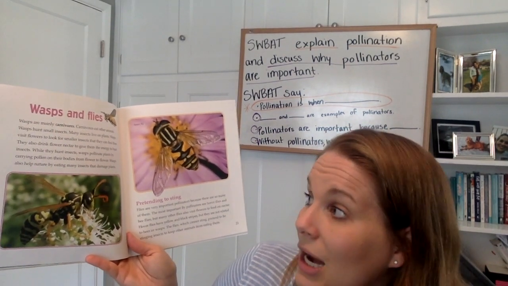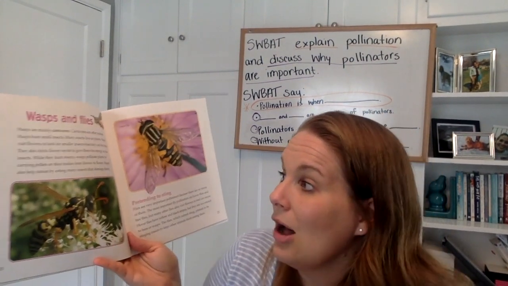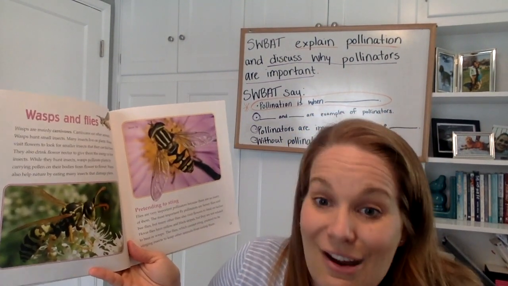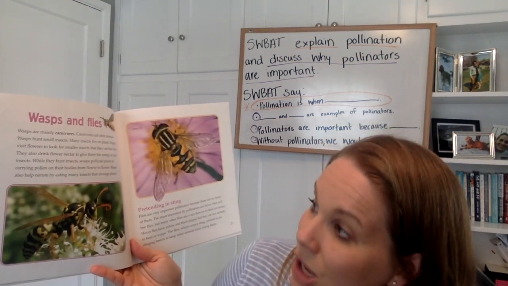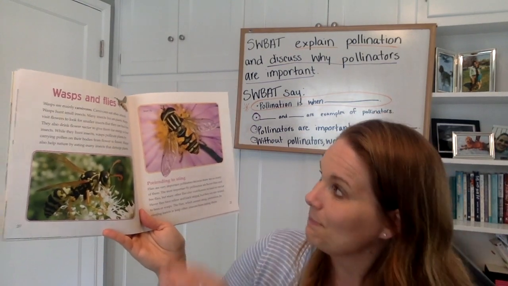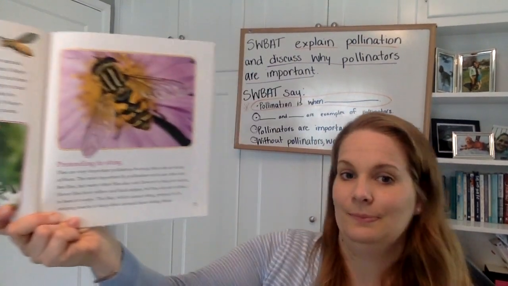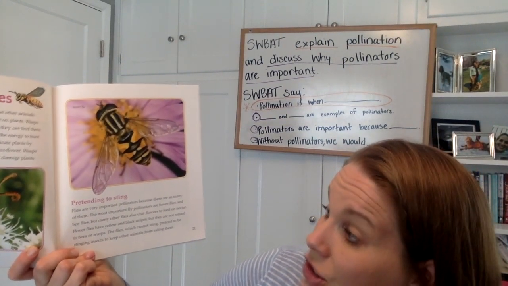While the wasps are hunting the insects on the flowers, they pollinate the plants because they're carrying pollen from flower to flower. Wasps also help nature by eating many insects that damage plants. Flies are very important pollinators because there are so many of them.